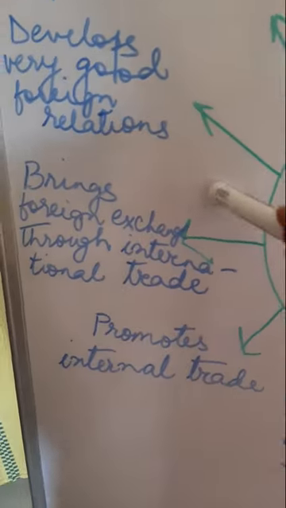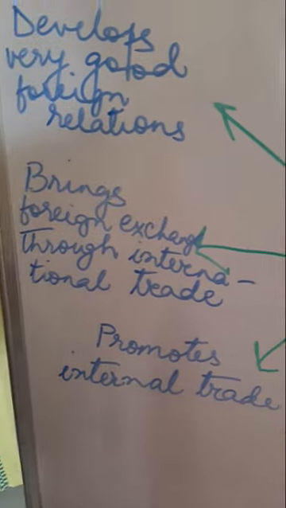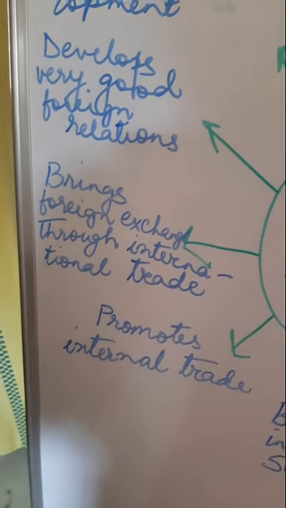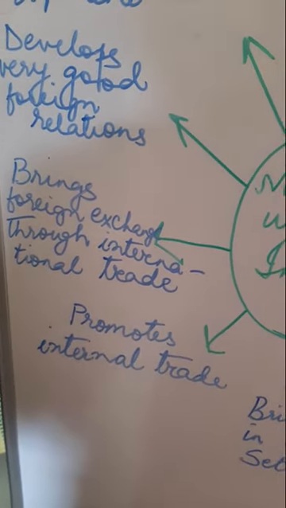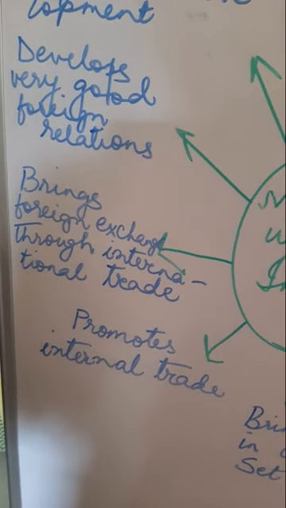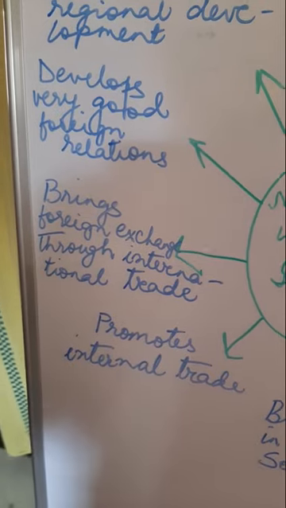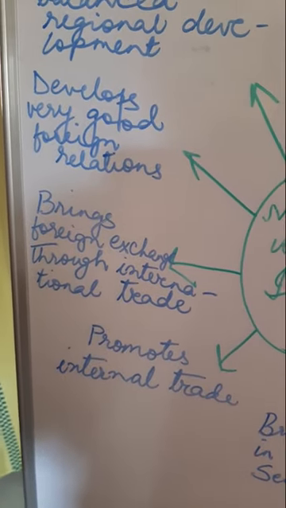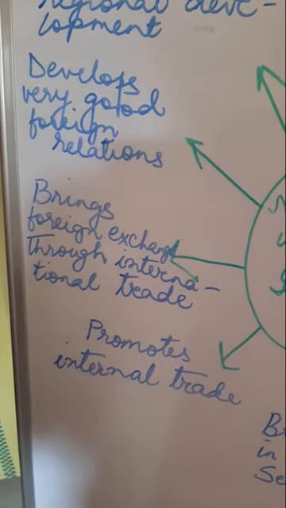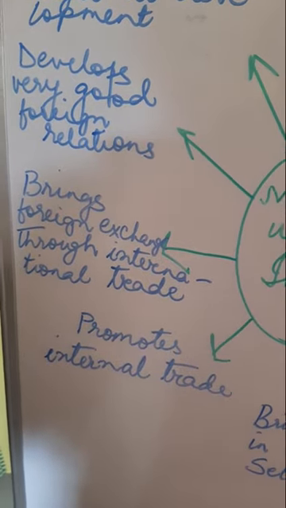Then it brings foreign exchange through international trade. This is also a very equally important point, as we all know, children, that we need different materials from distant countries. Similarly, we also need places or countries to market our products.